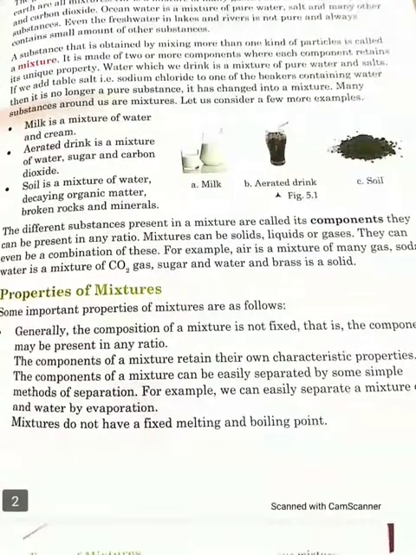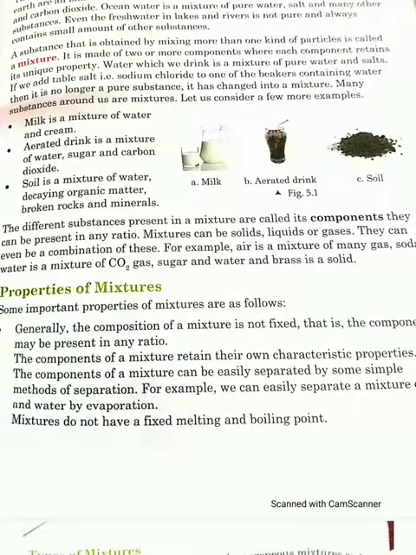Okay. Now let us talk about mixtures. As the name suggests, it is a mixture, meaning all the things are randomly mixed in it. For example, air. Air is a mixture of many gases, isn't it? It contains 78% nitrogen, 21% oxygen and 0.03% carbon dioxide, and it also contains water molecules, moisture, dust particles, smoke particles and other things. So we can say that air is a mixture of many gases.